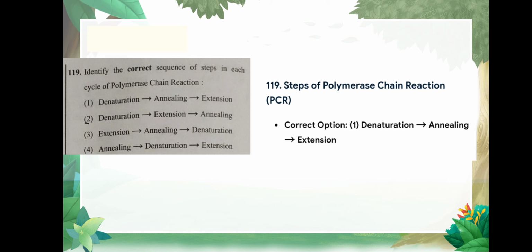Question number 119 is steps of polymerase chain reaction. Identify the correct sequence of steps in each cycle of polymerase chain reaction. Correct option is denaturation, annealing and extension.